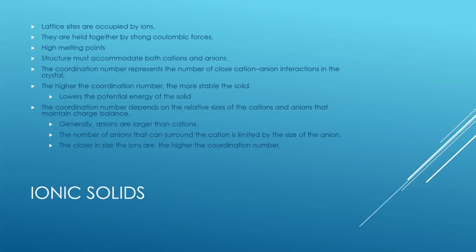Ionic solids such as sodium chloride and nickel oxide are made of positively charged ions and negatively charged ions held together by strong electrostatic interactions. These attractions are often very strong, which is why many ionic solids have high melting points.